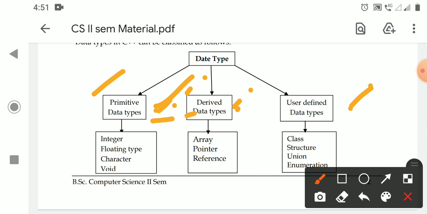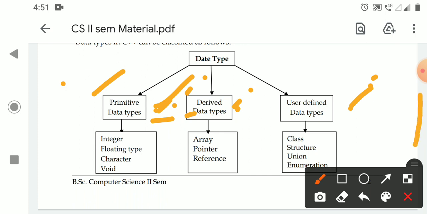Next, user defined data types. The programmer itself will define their own data types. Those are called user defined data types. In C++, primitive data types again have types: integer, floating point type, character and void. Derived data types are 3 types: array, pointer and reference variable. User defined data types are class, structure, union and enumeration.